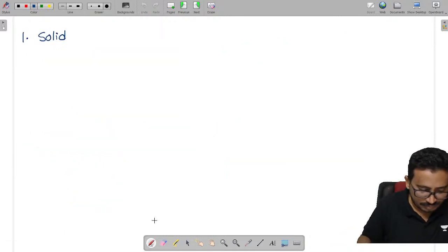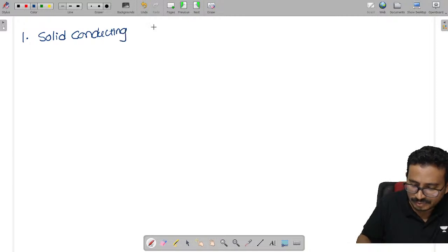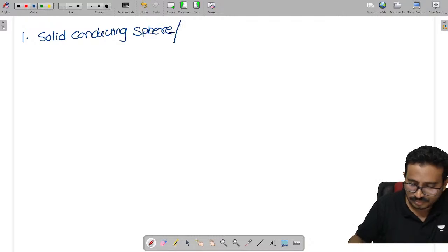Now, the first one is a solid conducting sphere. Next one is a hollow conducting sphere.